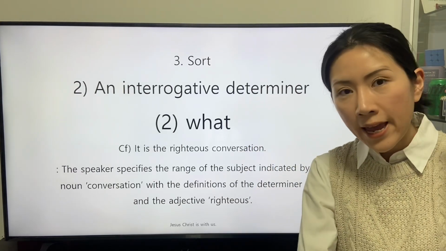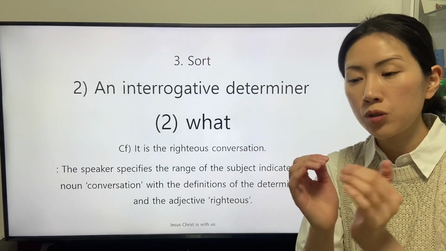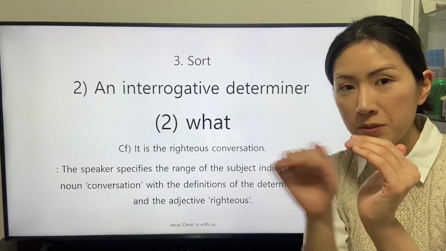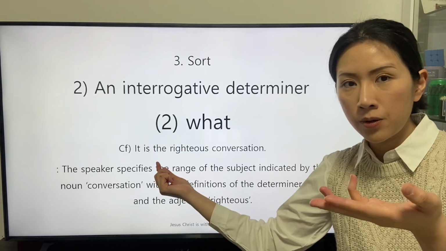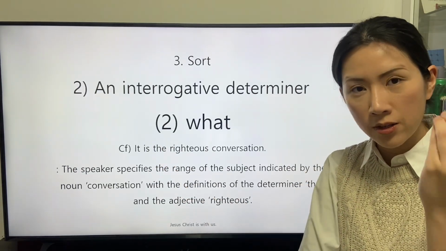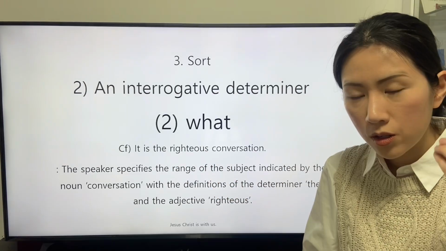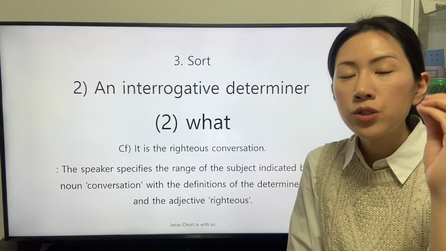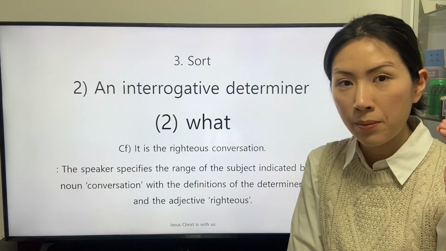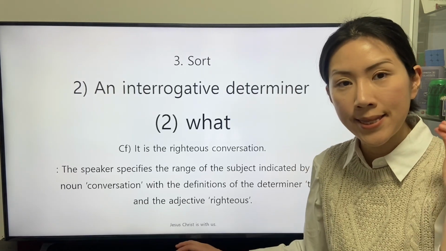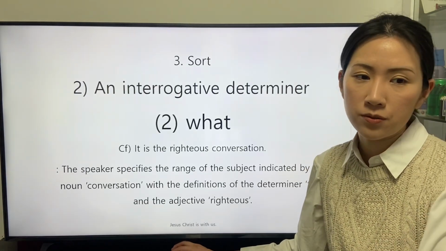So in the aspect to specify the range of the subject, the determiner, the, that is the definite article, and the adjective righteous correspond to the interrogative determiner what in the interrogative clause.